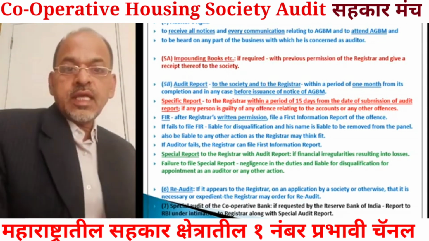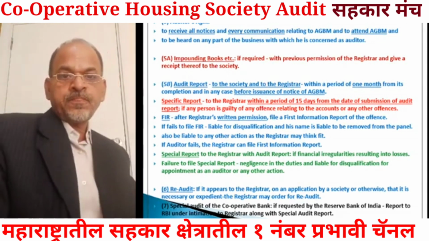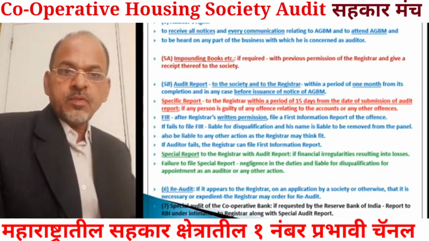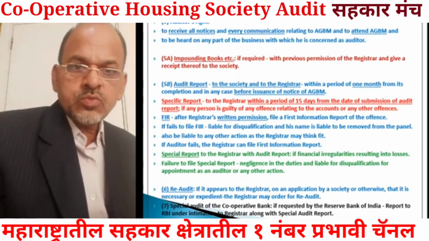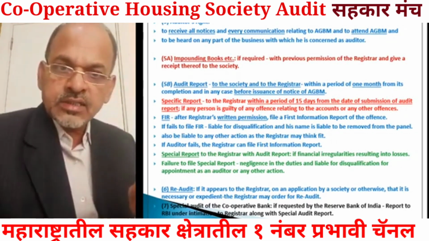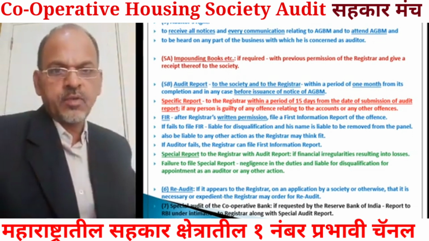Then a special report. A special report is prepared other than the regular audit report, but it is to be submitted only to the registrar along with the audit report.